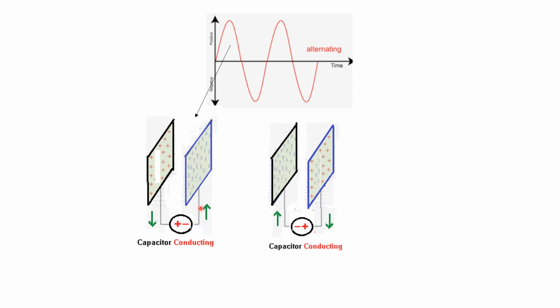The electrons or the charge are flowing through this like this, and in the other case, when it is reversed, then the electrons or charge flow through this. So the current direction is changing in this, although no charge is flowing between the plates, keep in mind, but apparently it looks that the current is flowing through the circuit, and that is why we say that the capacitor conducts during AC.